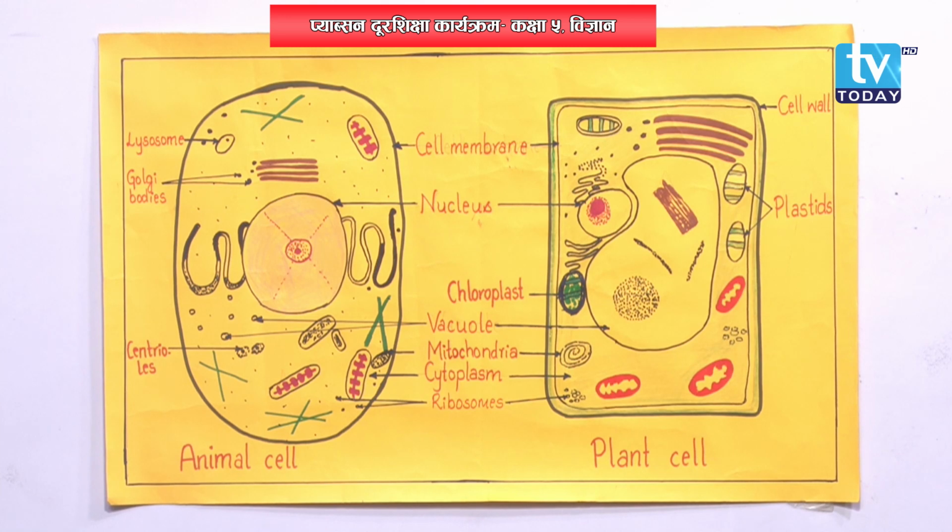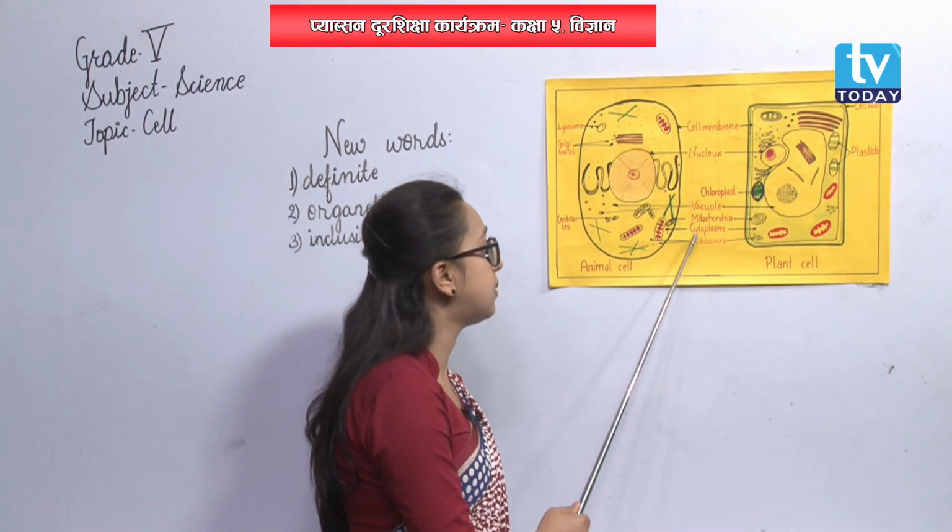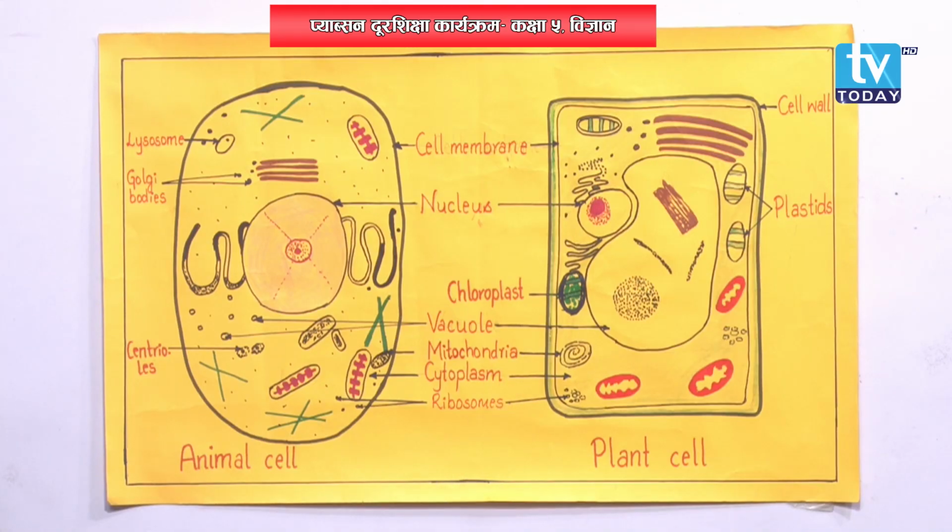Okay. Now, let us talk about the next part, that is cytoplasm. Let us move on to cytoplasm at first. Okay. What is cytoplasm? It is a living structure, and it is the thick jelly-like fluid present inside the cell.